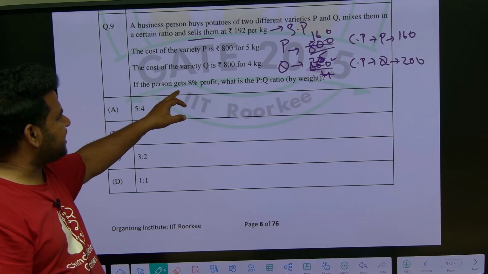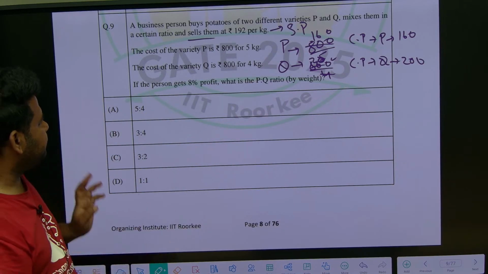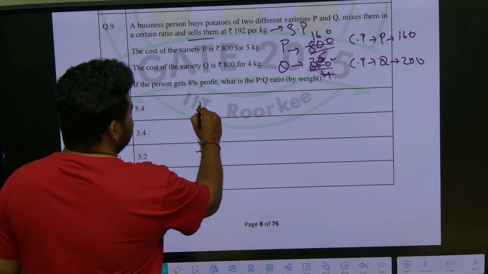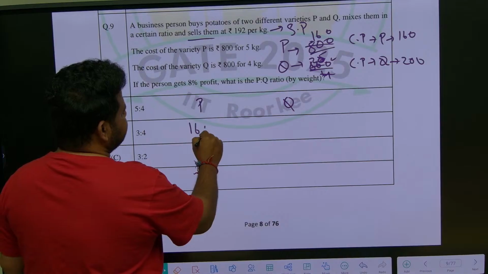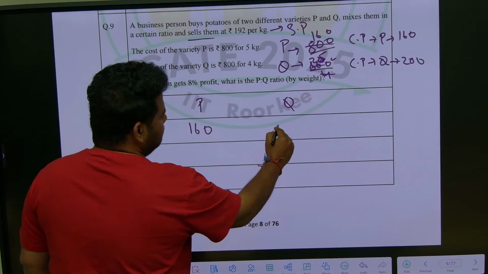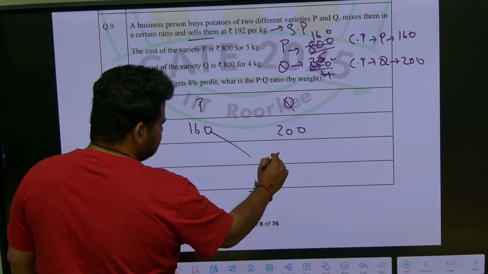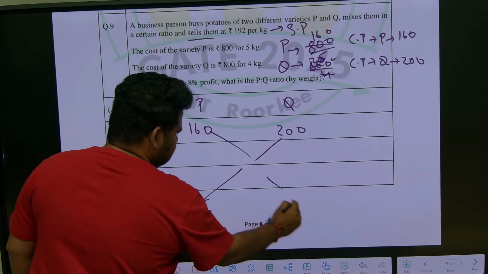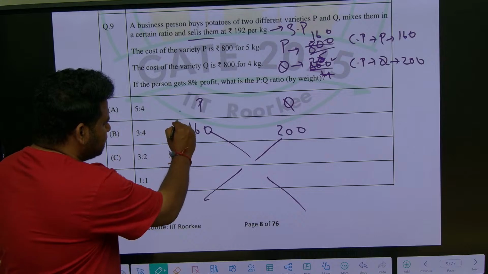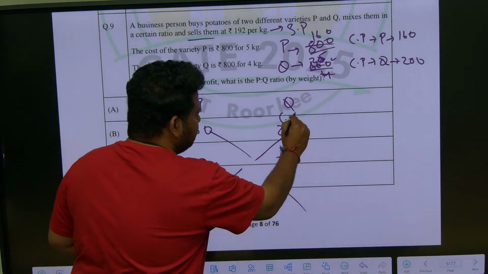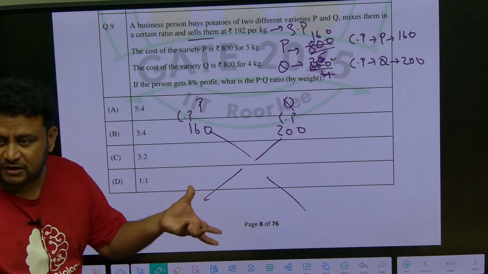If the person gets 8% profit, so see here, P is to Q means here I will write P, here I will write Q. What is the cost price of P? 160. What is the cost price of Q? 200. I will write something like this. Here I should write the cost price of the mixed variety.